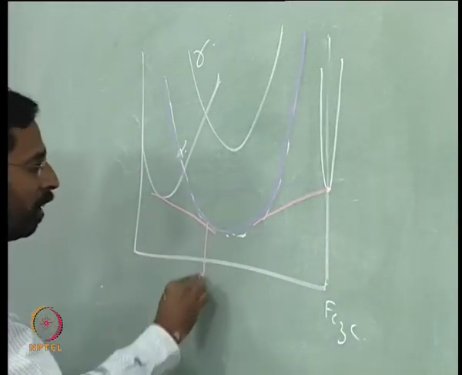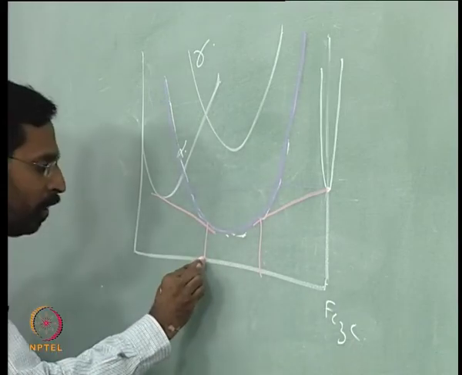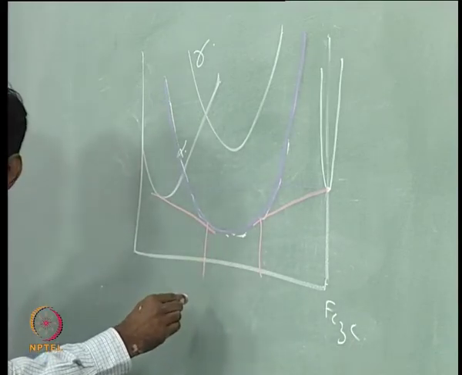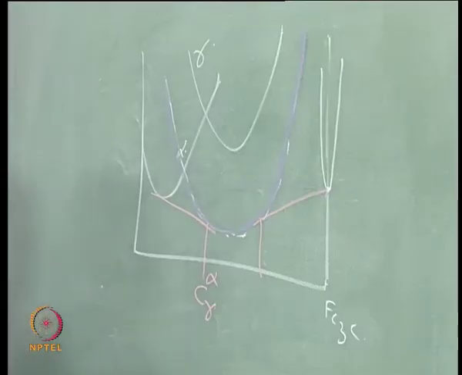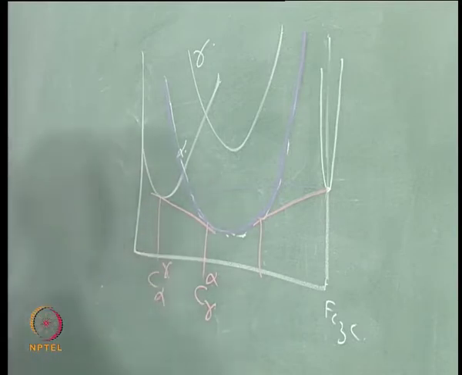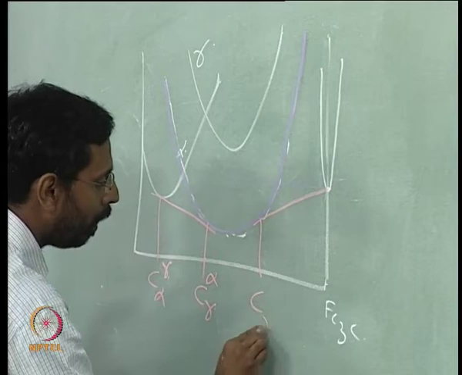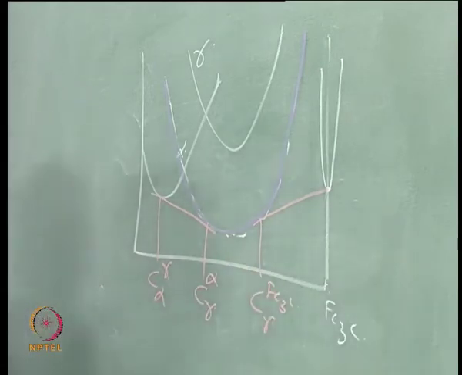If I ask what these compositions are, this is the composition of gamma in equilibrium with alpha, and this is the composition of alpha in equilibrium with gamma, and this is the composition of gamma in equilibrium with Fe3C, and this is the Fe3C composition.